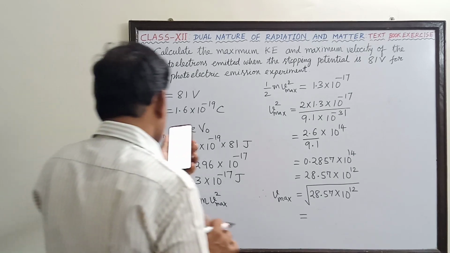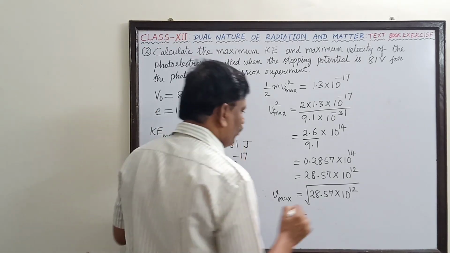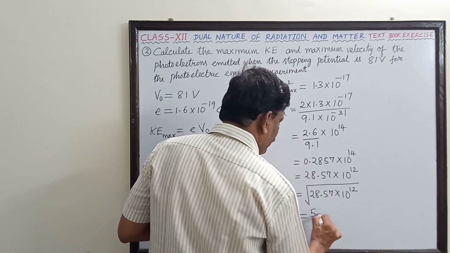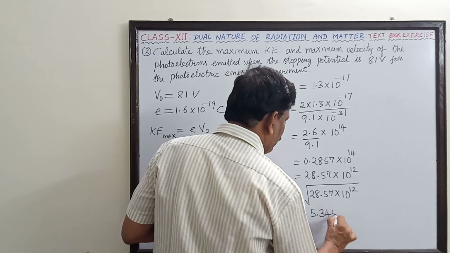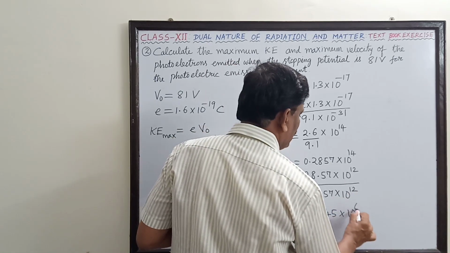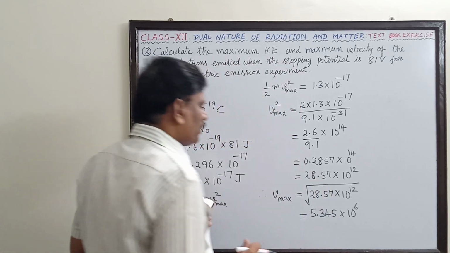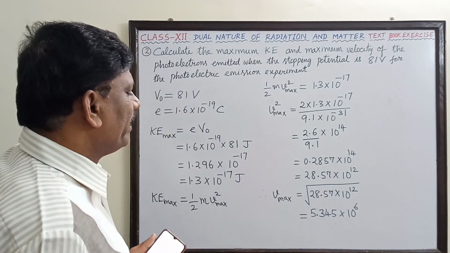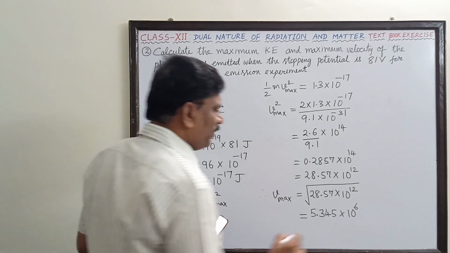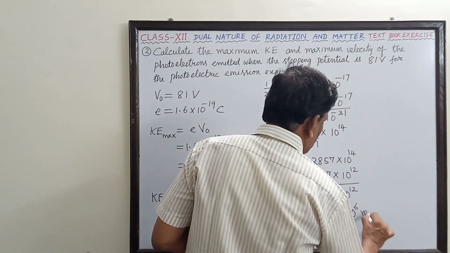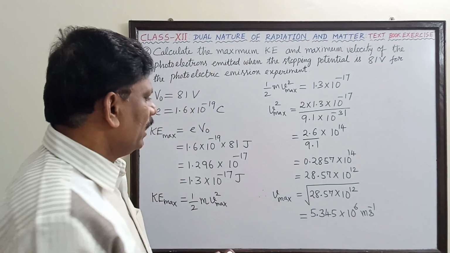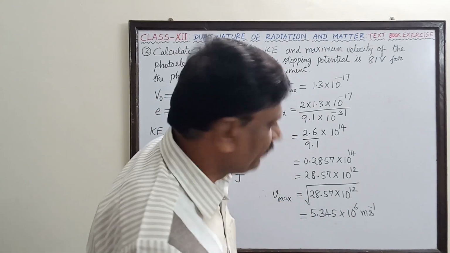So this is 5.345. So this is the square root of the first number, 5.345, into square root of 10 power 12, which is 10 power 6. So 5.345 into 10 power 6 meter per second. So this must be the maximum velocity of the photoelectron.